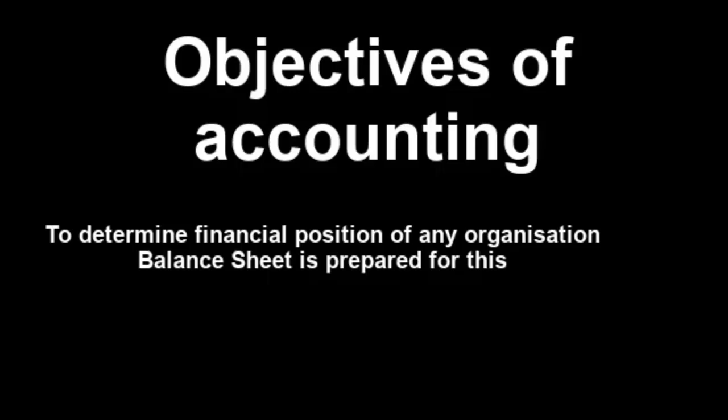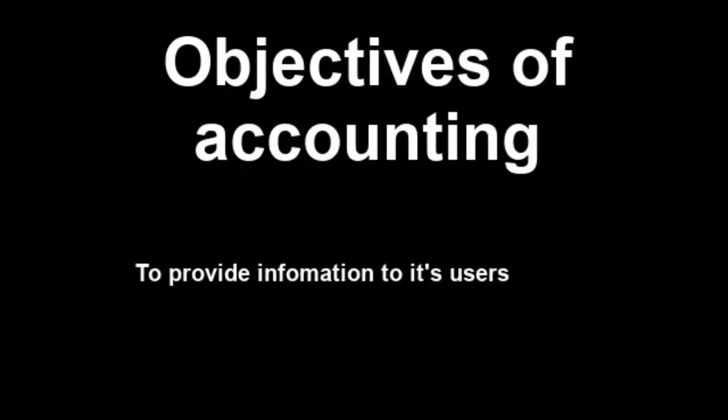The objective of accounting is to provide information to various users. Another most important objective of accounting is to provide information to various users. There are so many users of financial statements. Examples of users are suppliers, distributors, creditors, lenders and customers.